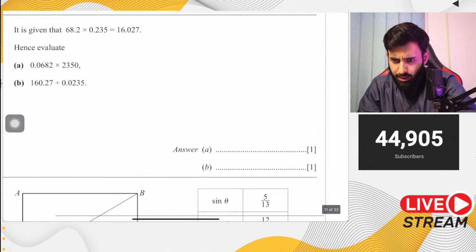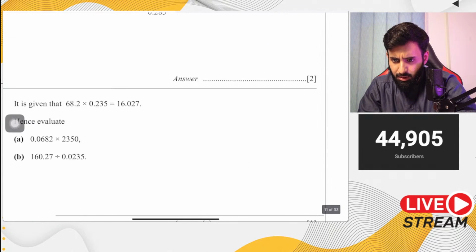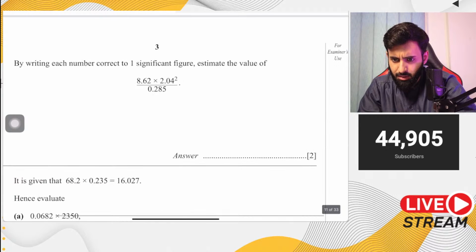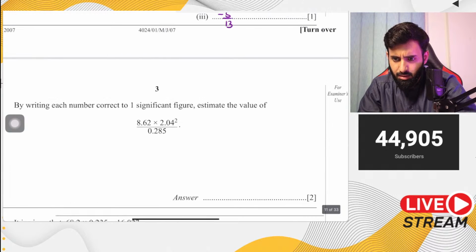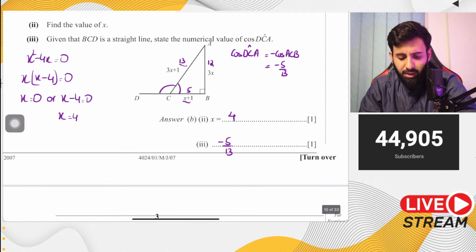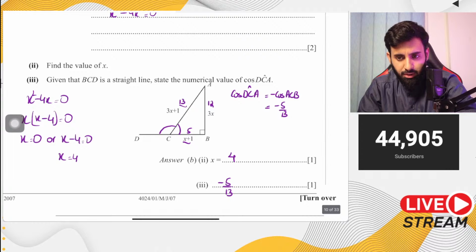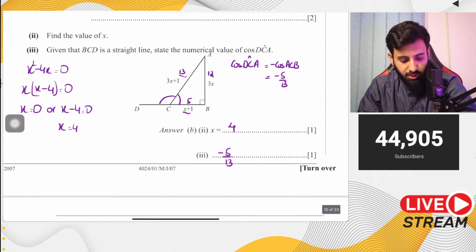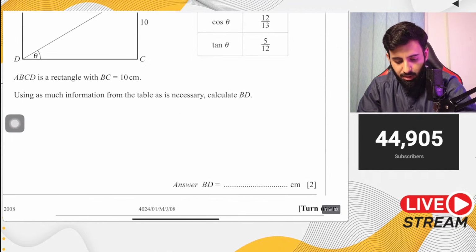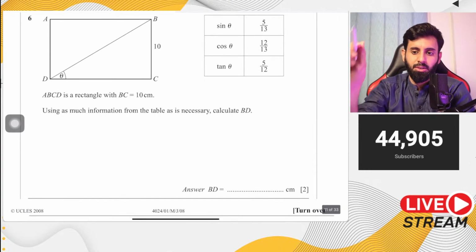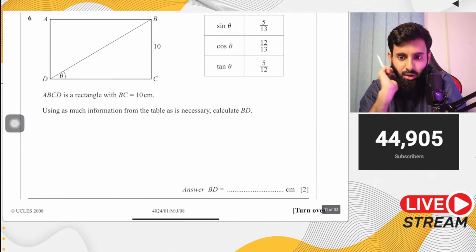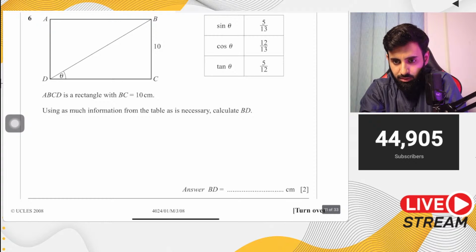Sir, will it be expanded with a plus b into a minus b? A plus b, a minus b is used when you have x square minus b square. Okay, if you don't have x square minus b square, then of course you're not going to use a plus b, a minus b. Okay, so I'm going to do this question. Do this question.